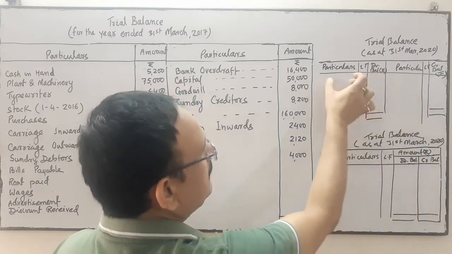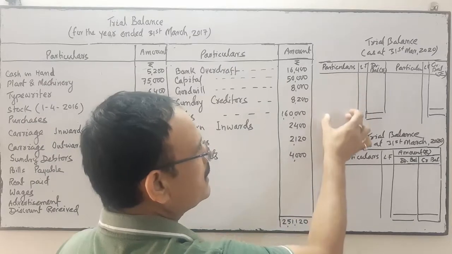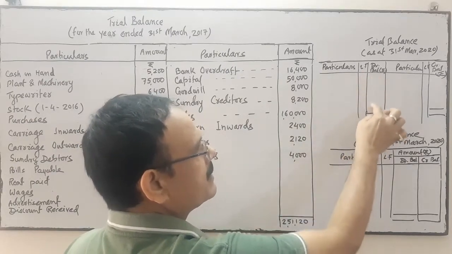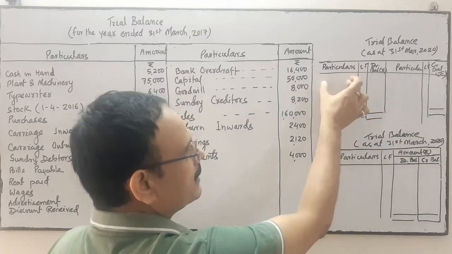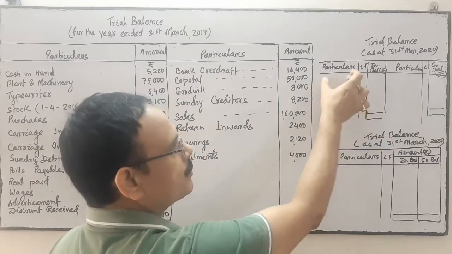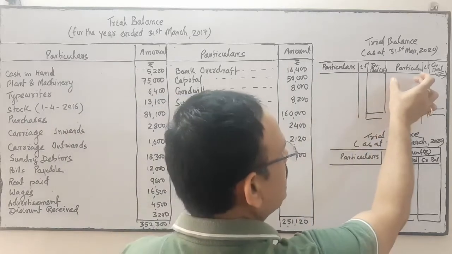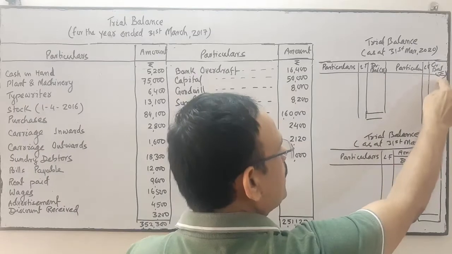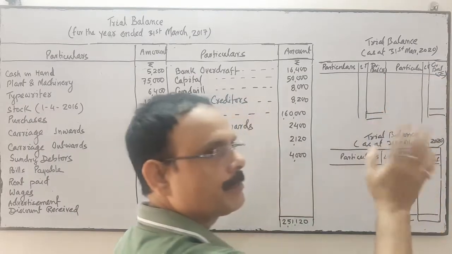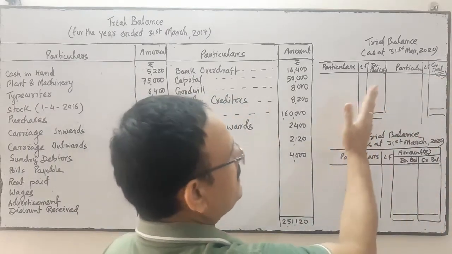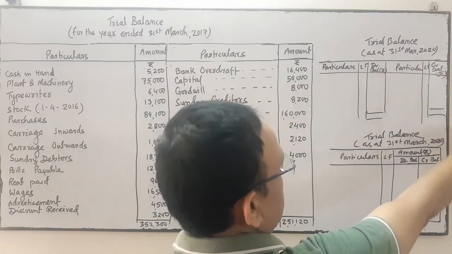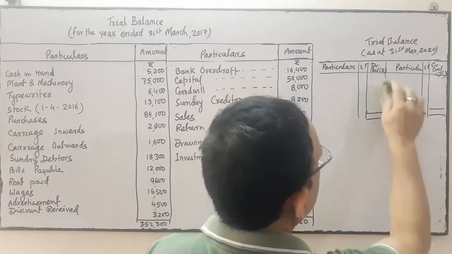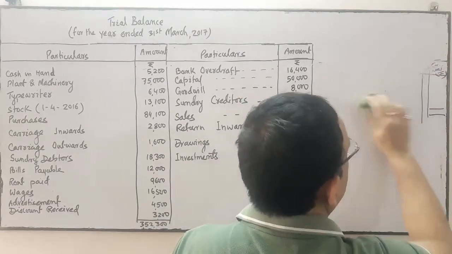But in the other format, on this side we write only the ledger accounts which have a debit balance, and here we write the ledger accounts which have a credit balance, because this side we will write only credit. There will be no mix up. Debit is one side, credit is the other side. So here the accountant has followed this one. So the format is correct. Okay.